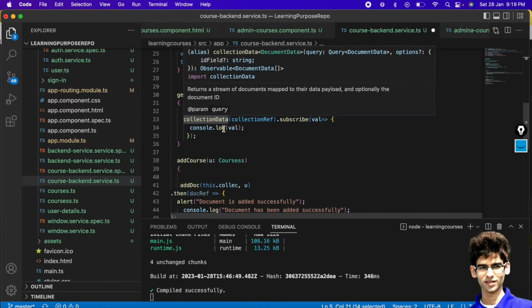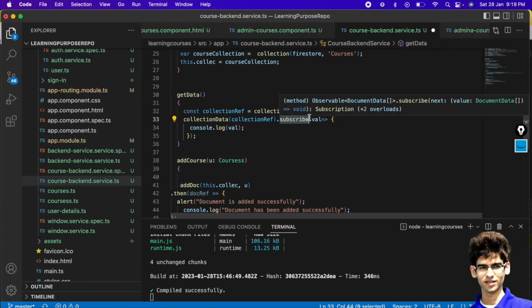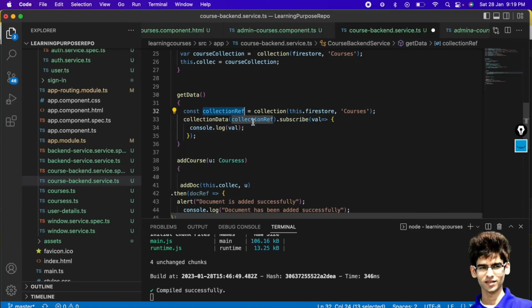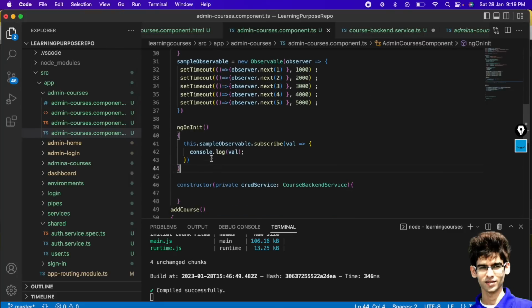This collection data will help you to get the data, and that can be handled using the subscribe method, and we will get the chunk of data. We do not block the system, and that is where the concept of observables comes into the picture while getting the data from the database. So here we will assign a collection reference to this collection data, and using this subscribe method we will get the values, right? And where we call this get data in admin courses, we will call this here inside ngOnInit only.